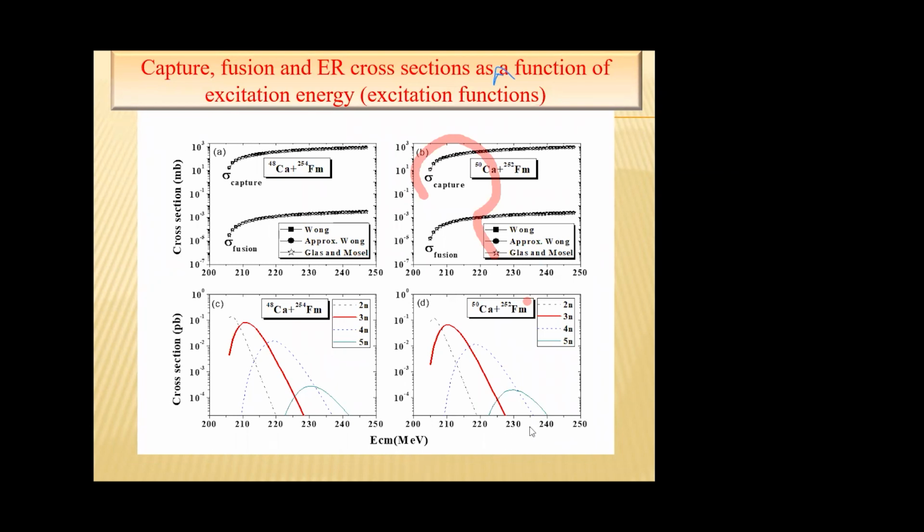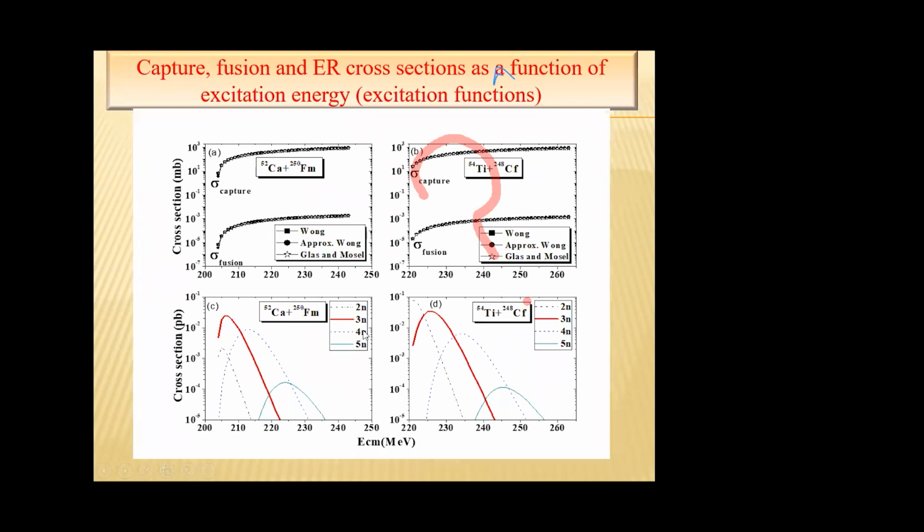Here also we have noted the maximum evaporation residue cross section for each channel, for each reaction. This is also the same graph but for the reactions 52 calcium and 54 calcium. From these plots also we have noted the maximum value of evaporation residue cross section for each channel.